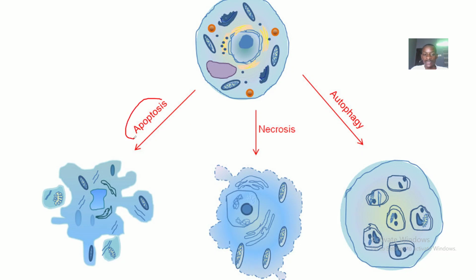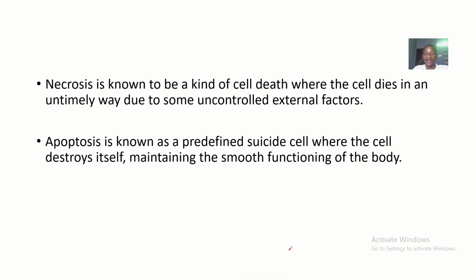In apoptosis, you will see the cell breaking down into tiny particles called apoptotic bodies, while in necrosis the cell membrane is opening up. We'll also talk about the other ones too. Necrosis is a kind of cell death where the cell dies in an untimely way due to uncontrolled external factors, and I've already spoken about the characteristics.